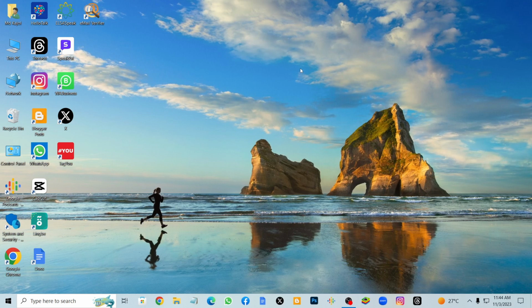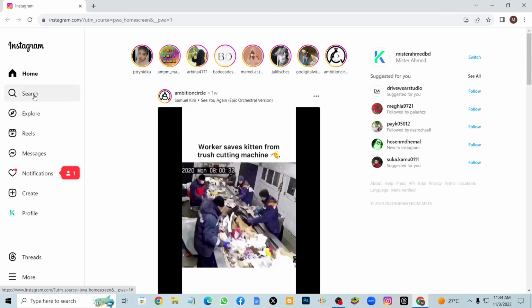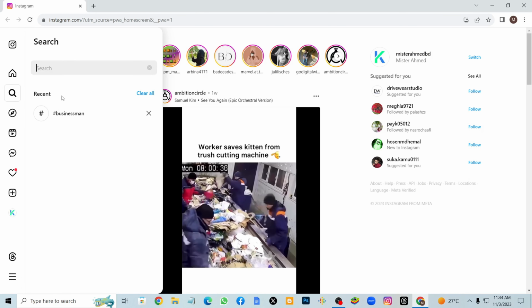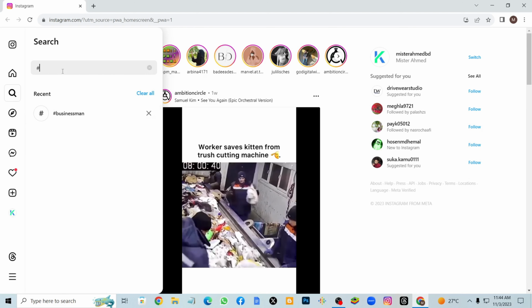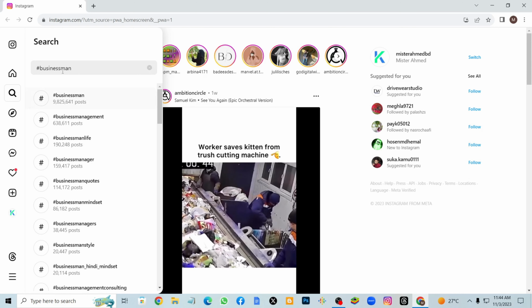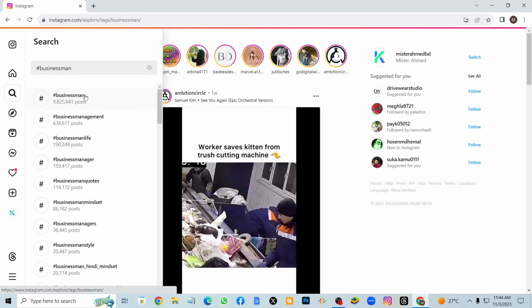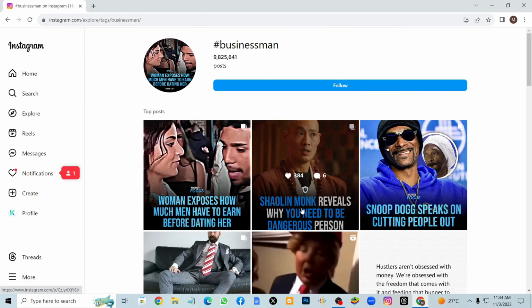So simply I'm just opening the Instagram application. Okay, so after that I will just simply search on the search bar. If I need a businessman, then I would simply search for businessman, like I have personally searched it before. So I'm also writing down right now businessman, and then you can see there's lots of posts available. So I'm just opening one post here, and let's see, there's a lot of posts.